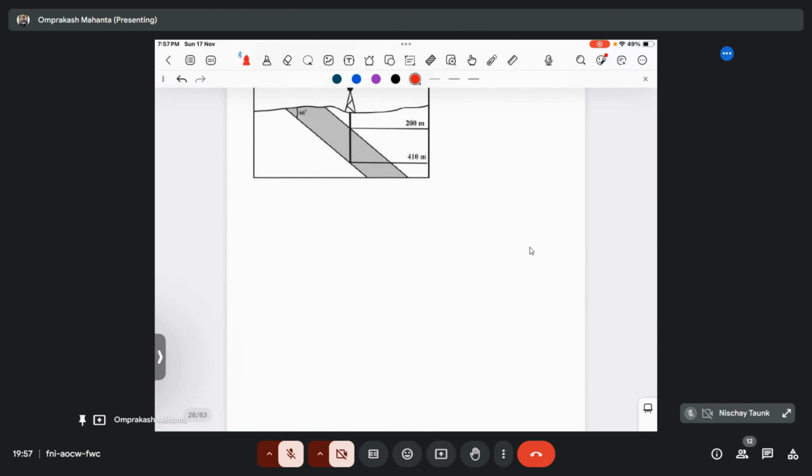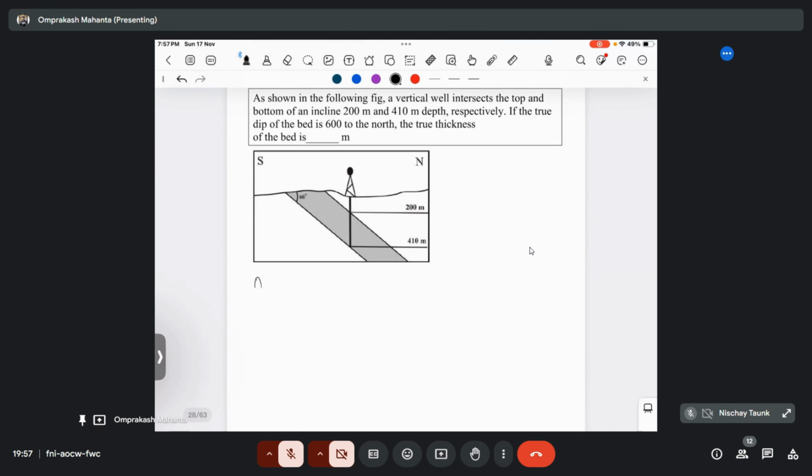Let's move to the next one. As shown in the following figure, a vertical well intersects the top and bottom of the incline at 200 meter and 410 meter depth respectively. If the true dip of the bed is 60 degree in the north, the true thickness of the bed is dash meter.